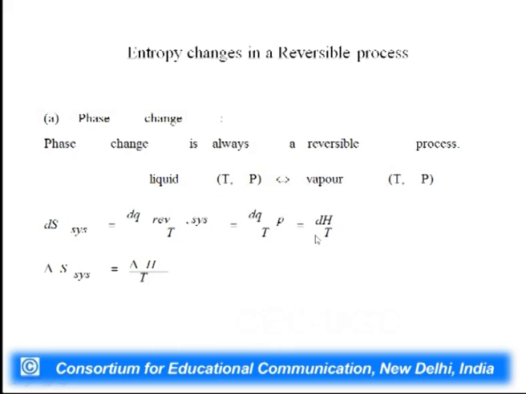So, if we know the enthalpy of the process, we just divide by T and we can get delta S of the system. One thing you must remember is that this is a reversible process. So, the heat which is evolved is simply divided by T, and heat evolved here is at constant pressure, so this is equal to dH. If you know the enthalpy change, you can simply divide by the temperature of phase change and then you can get the delta S for the system.